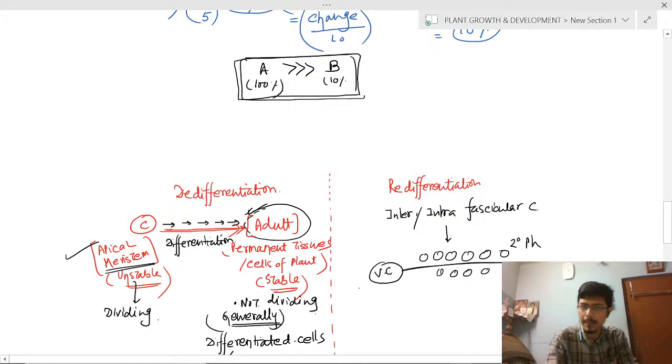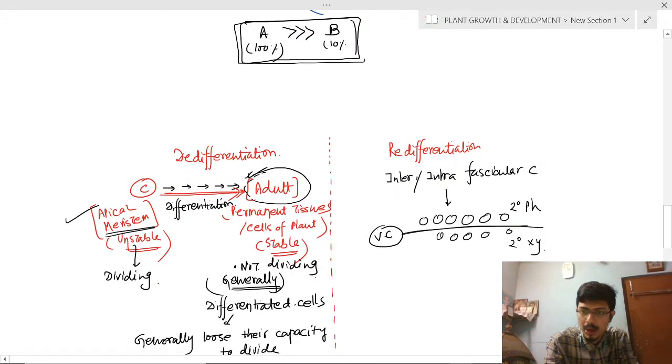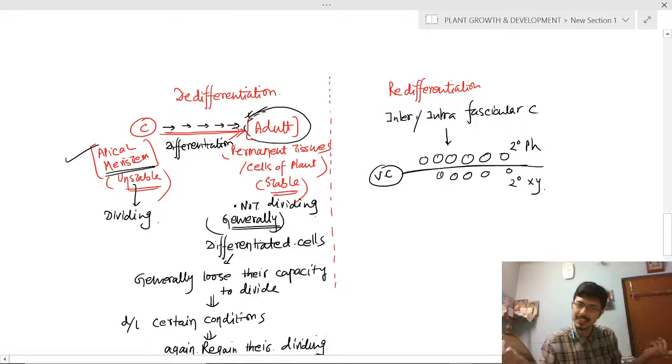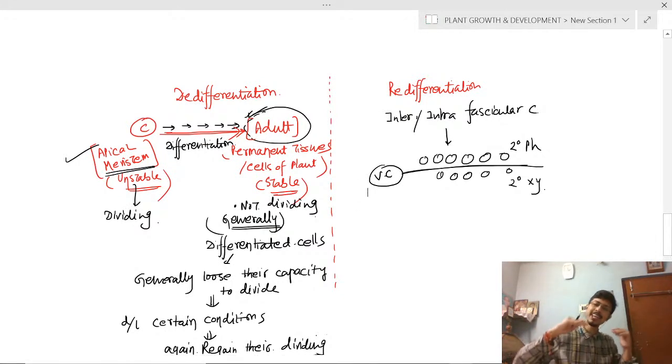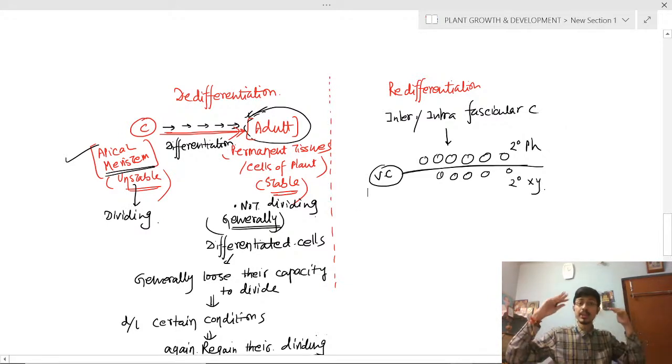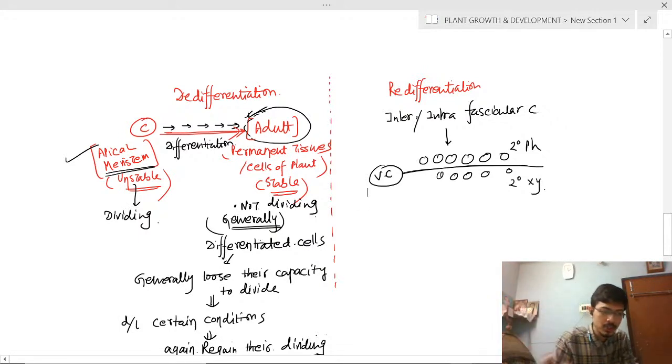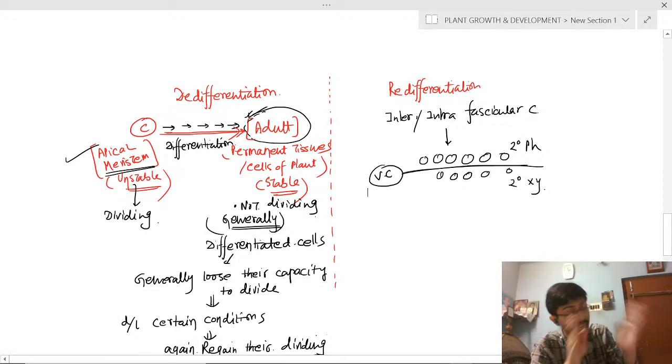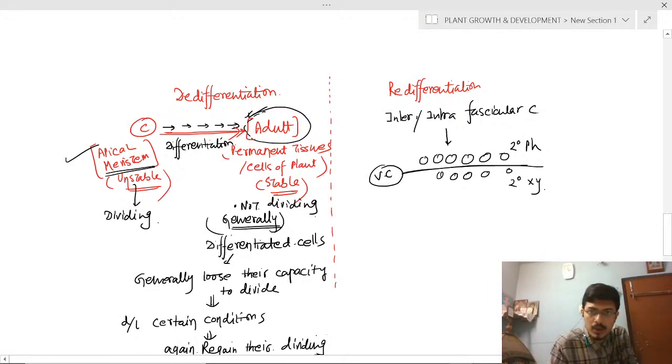This is the intrafascicular cambium. Outside there will be secondary phloem, and inside there will be secondary xylem. So this is redifferentiation, because normal differentiation means apical meristem to permanent tissue. When the permanent tissues are dividing, that is called dedifferentiation, and when the intra and interfascicular cambium divide to give rise to new stable cells which have a specific function, that process is called redifferentiation.